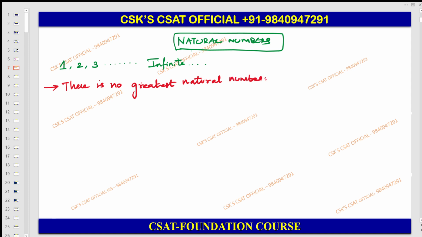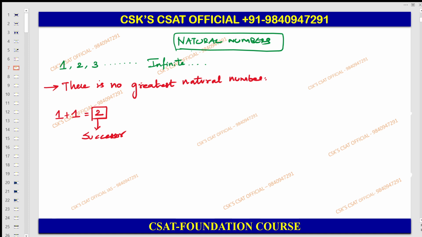In an infinite series you can't say which one is the greatest natural number, because if you are adding one to the previous one, we are getting the next highest natural number. This next highest natural number you can call a successor.